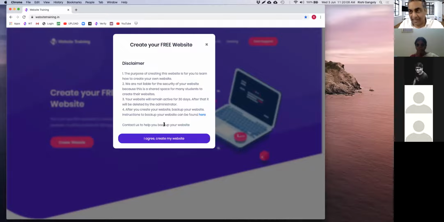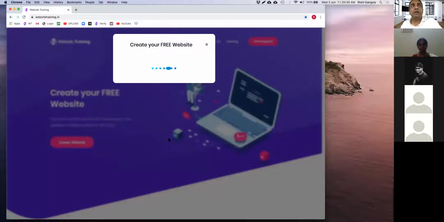Now, of course, I have a disclaimer here because I'm not liable for any loss of data because this is just a free training institute, and we cannot store thousands and millions of websites. So after 30 days, it will automatically self-destruct. So if you want to back up your website, whatever work that you've done, you can always click here and then you can transfer your website somewhere else, right? So just click on I agree, create my website, and then it's going to send me an email.